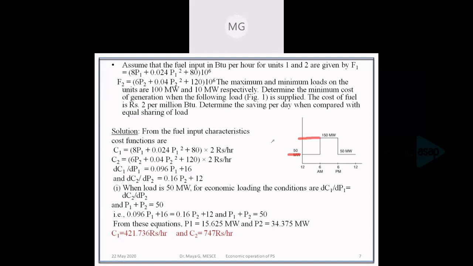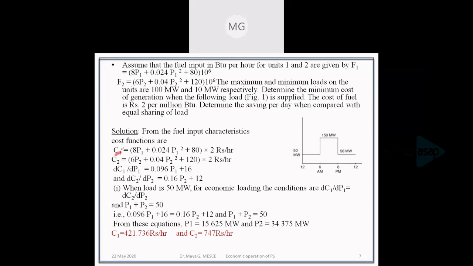Okay, so we have the cost functions. Actually the fuel input is given as F1. So that fuel input into the cost will give the cost function.